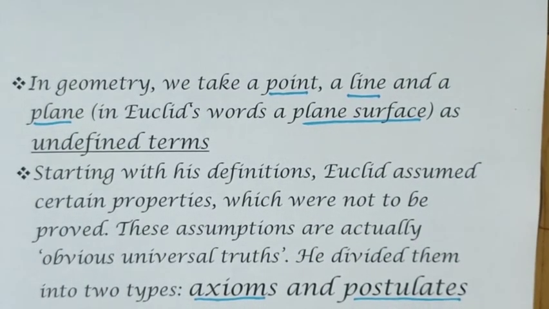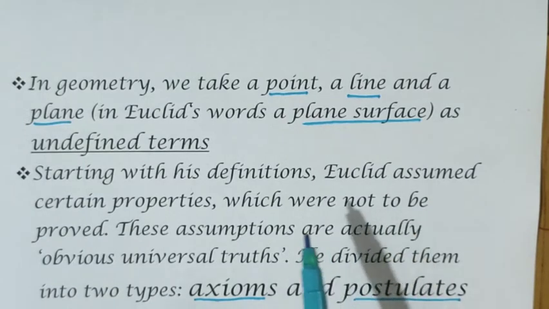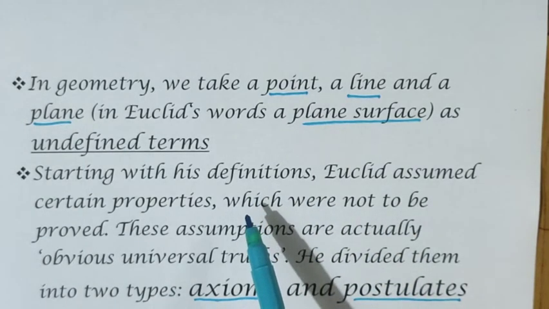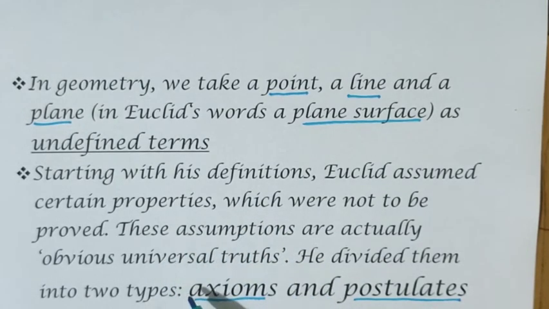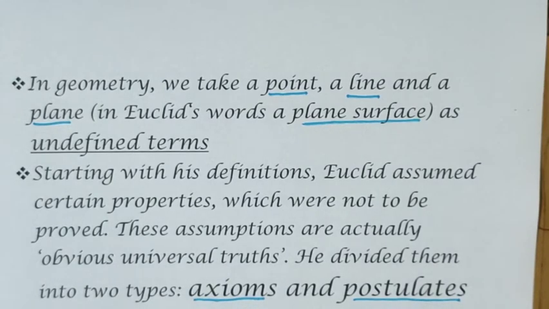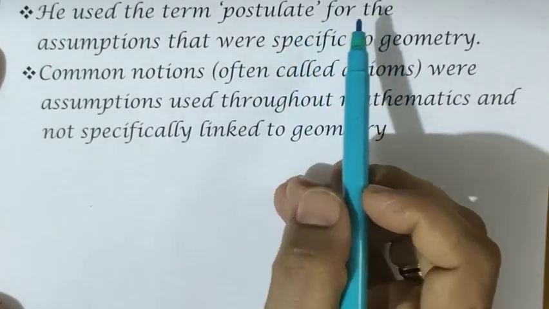There you have to learn more about axioms, postulates, applications we have to do. That is why we are explaining this chapter like this. So what he told, he continued his definitions with the idea of this one. He told that many properties cannot be proved, that can be considered as a universal truth. So he divided this universal truth into two parts: one is axiom, another one is postulate. I explained that axiom and postulate.